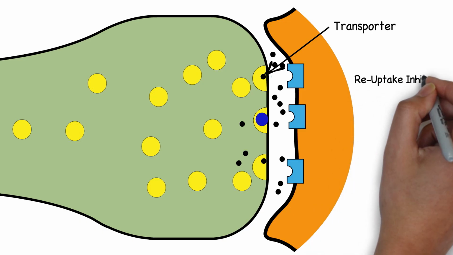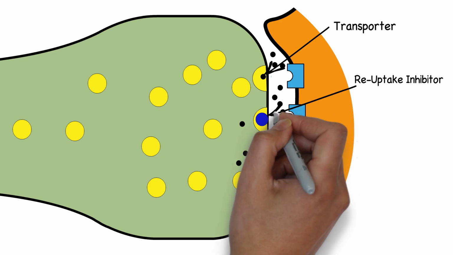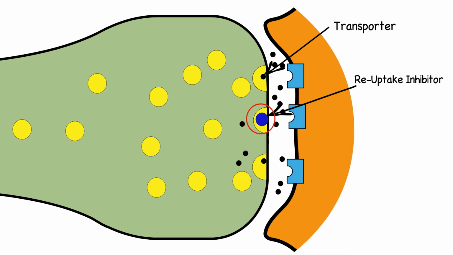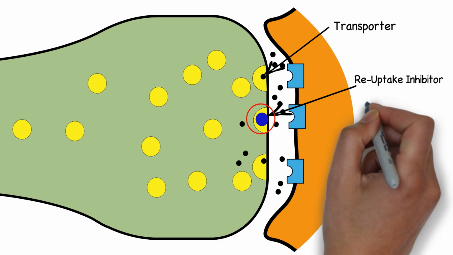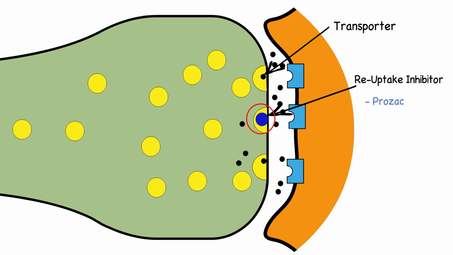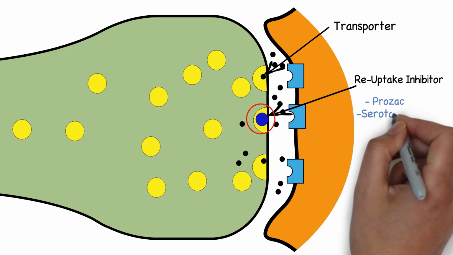However, some drugs block the action of transporters, preventing the reuptake of neurotransmitters. In turn, the level of neurotransmitters in the synaptic cleft goes up. Prozac is an example of a drug that works in this way. It blocks the transporter that is responsible for the reuptake of a neurotransmitter called serotonin.